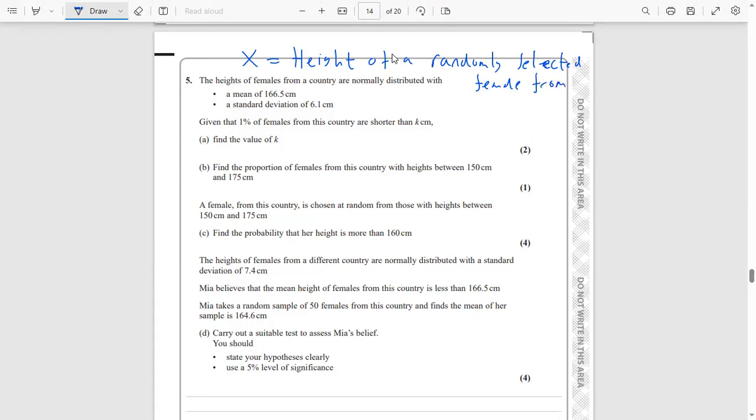You probably won't lose a mark for it, but personally in the exam I would give a definition for all of my letters, all of the variables I introduce. So this is the height of a randomly selected female from this country, whatever it may be. And we've got a distribution where X is normal, with 166.5 as the mean and a variance of 6.1 squared.